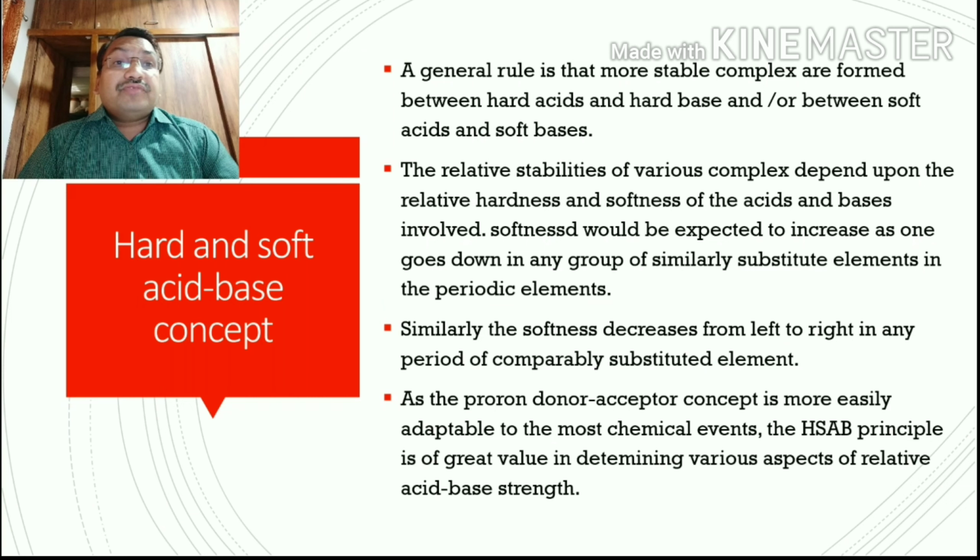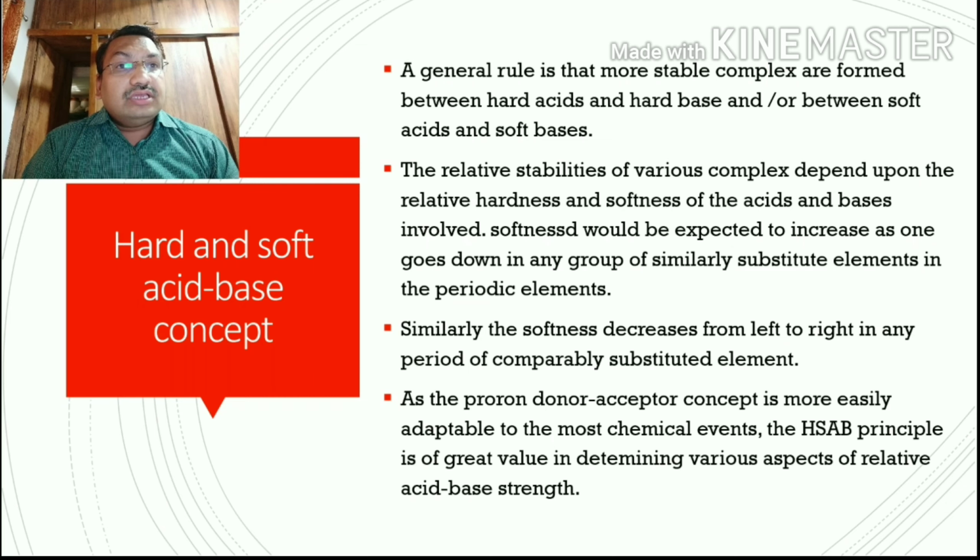Softness is expected to increase as one goes down any group in the periodic table.